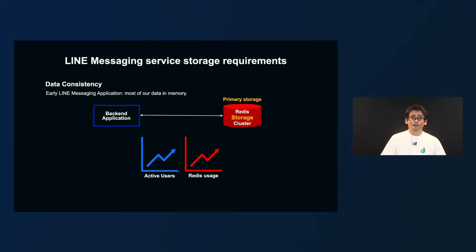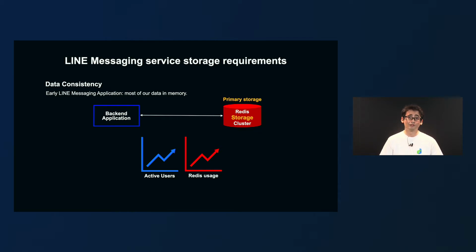Another requirement is to offer a consistent view over our data because we don't want the users to see wrong information. In general, we want to use Redis as a cache, but in the early days of LINE messaging, our data was completely stored in memory using Redis, and we kept using it and scaling it out to handle the increasing traffic and the increasing number of active users.